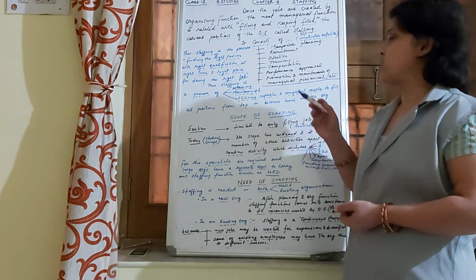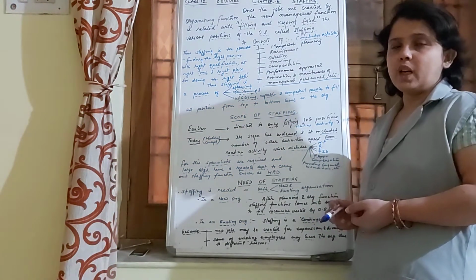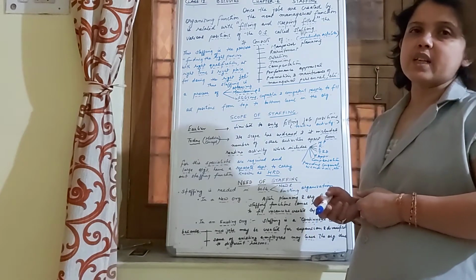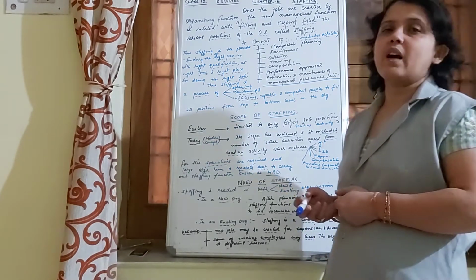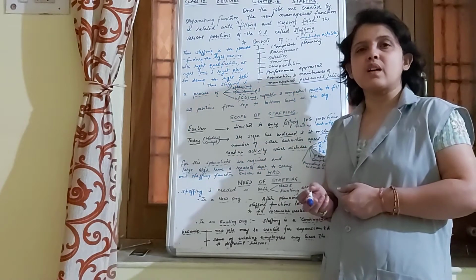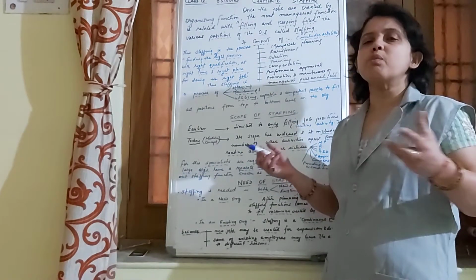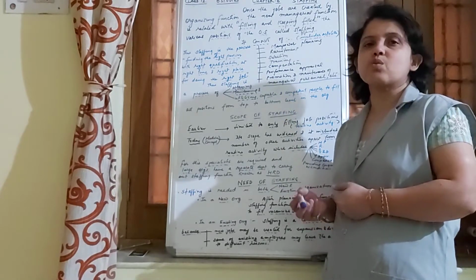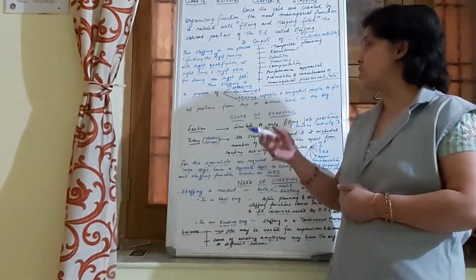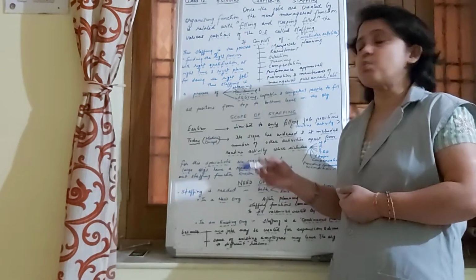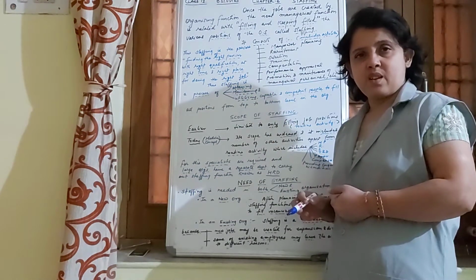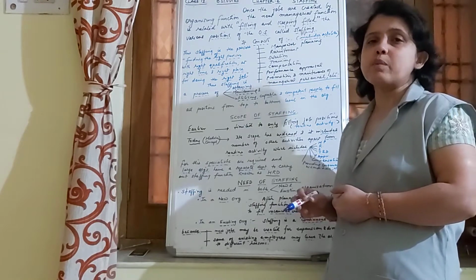Now, scope of staffing. It is not only related with filling the posts which have been generated. I already told you, when we say staffing, it is related with so many activities associated with human resources which are carried out in the organization, so that the organization properly obtains, maintains, and utilizes the competent and able person.